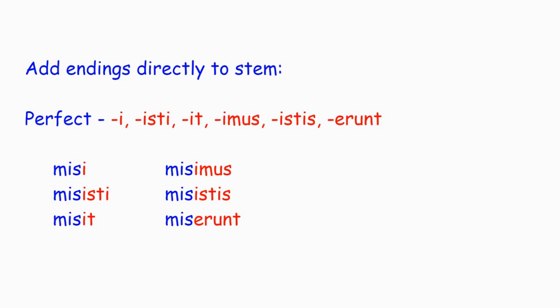So next step, add the endings directly to the stem. Again, no messy theme vowels here. Just add the endings to the stem. So for mitto, mittere, misi: misi, misisti, misit, misimus, misistis, miserunt. Those are your perfect endings: i, isti, it, imus, istis, erunt. Kind of like the other endings you've seen, a little different. They take a little bit of getting used to.